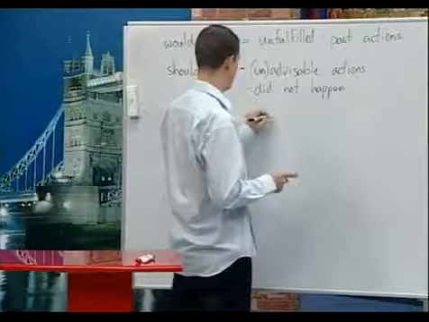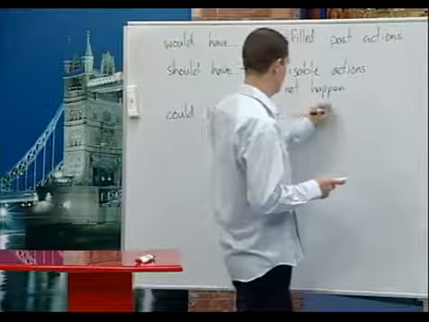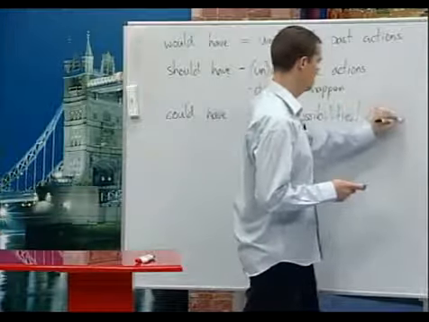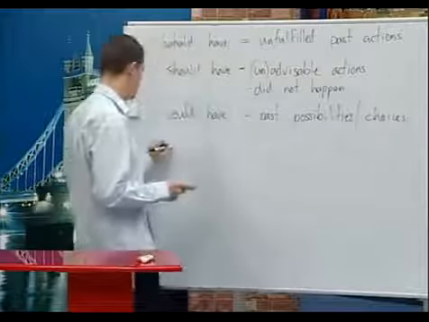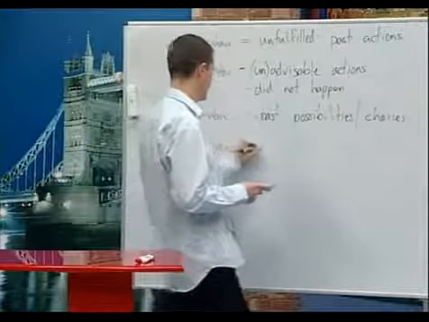Could have is past possibilities or choices, and might have, just past possibilities.